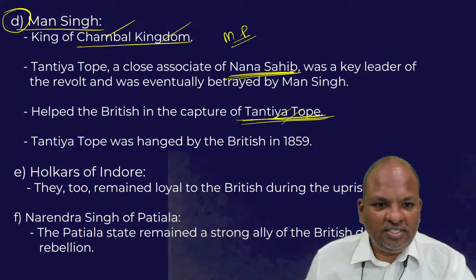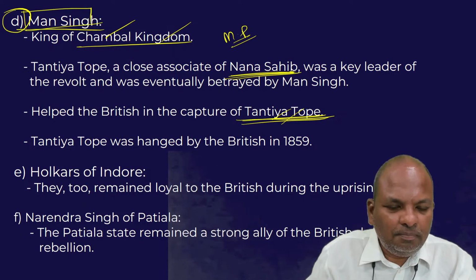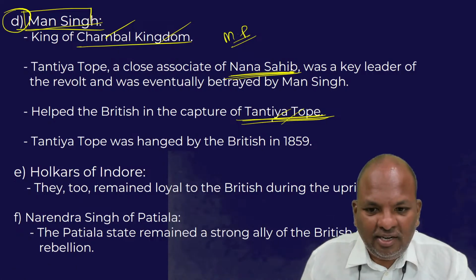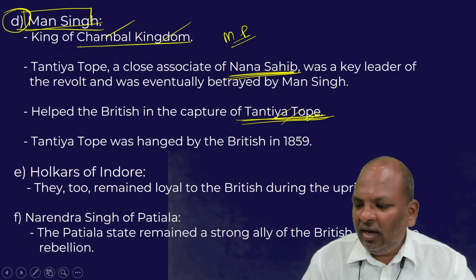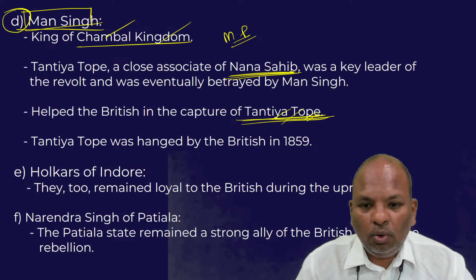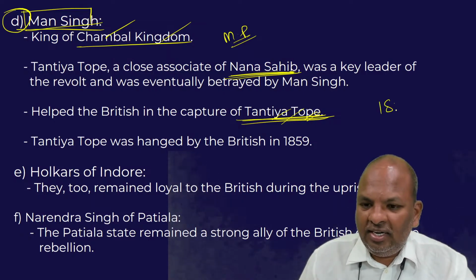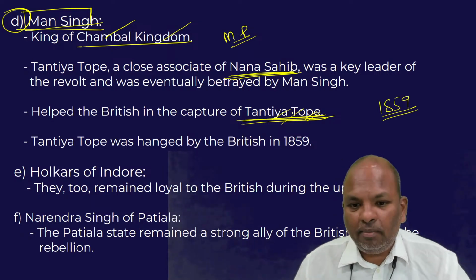But the point is, this ruler, Man Singh of this Chambal kingdom, helped the British in the capture of Tantia Tope. Tantia Tope escaped British arrest. He somehow evaded British arrest. Till 1859, he continued to challenge the British through the guerrilla warfare method.